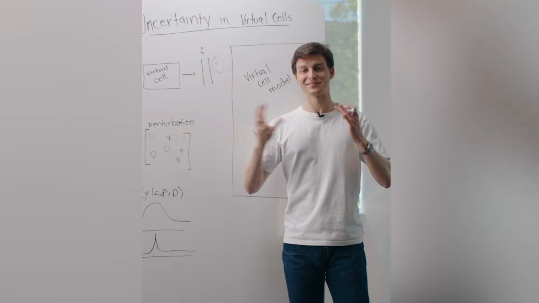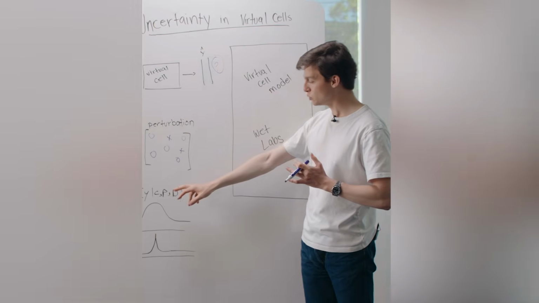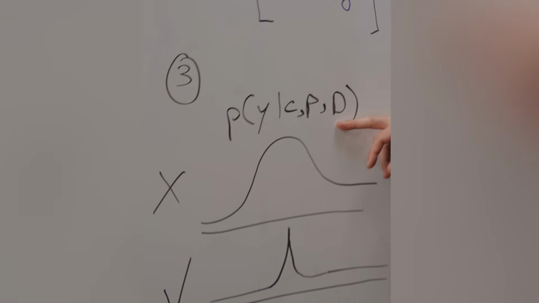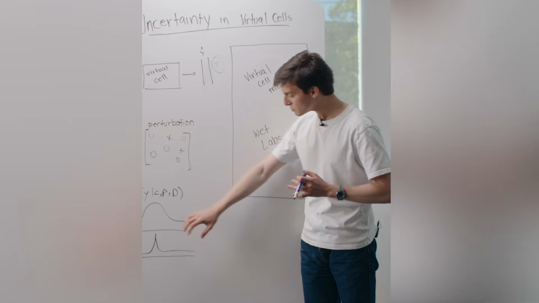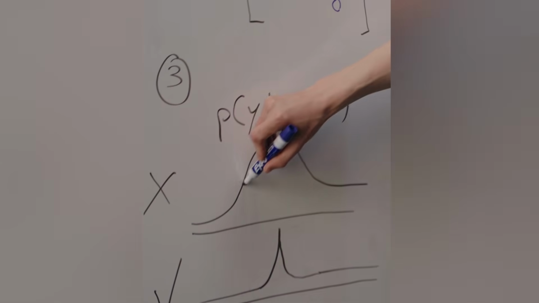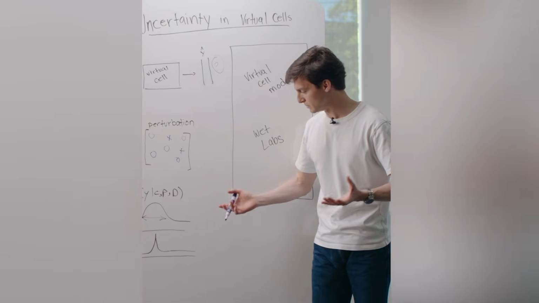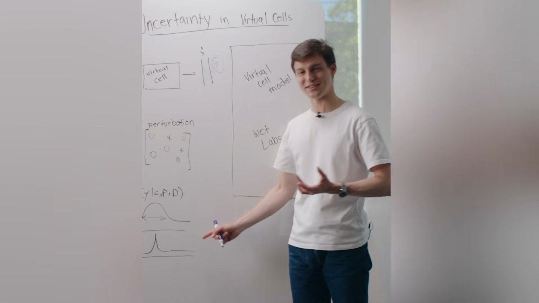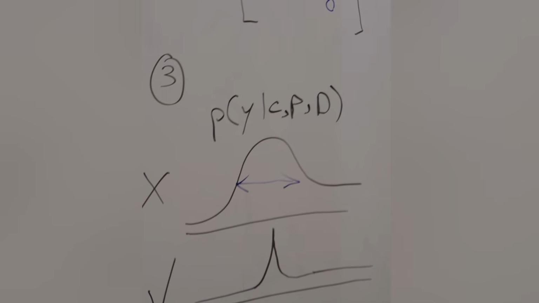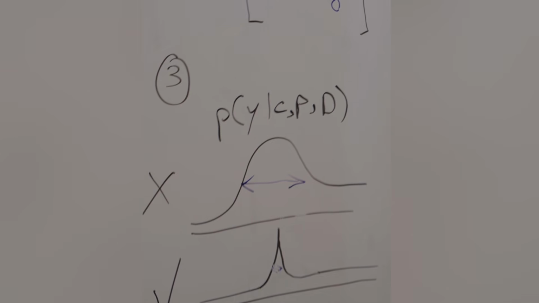And what we do as a solution to this problem is, rather than looking at a single y hat, we look at a distribution of these y's conditioned on cell types, perturbations, and this previously seen data, so these circles there, to predict an entire distribution, which gives us much more information. So based on this distribution, we could look at its spread and assess certainty. For this case, the distribution is very widespread. This corresponds to an uncertain sample. Here, the distribution is much more concentrated, and therefore, its prediction is much more certain.